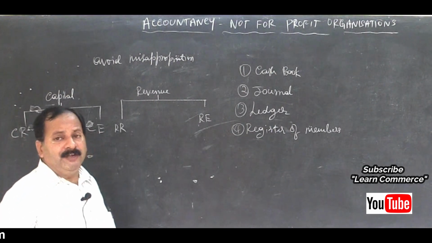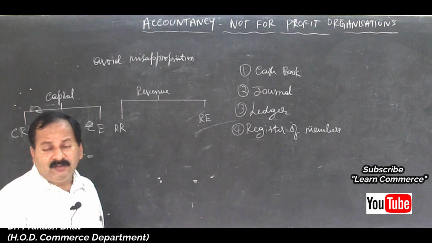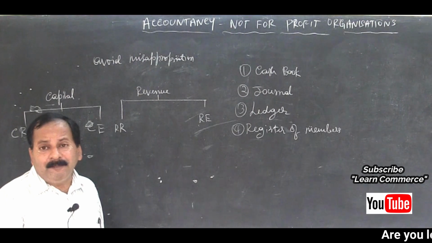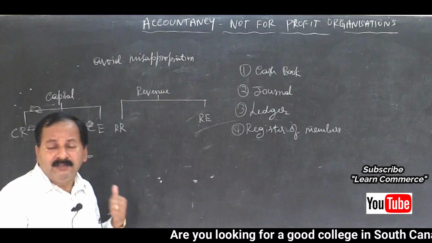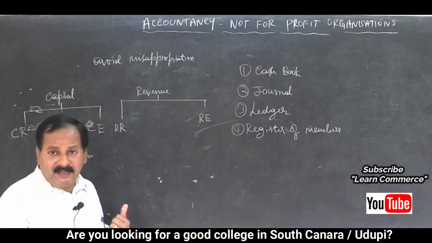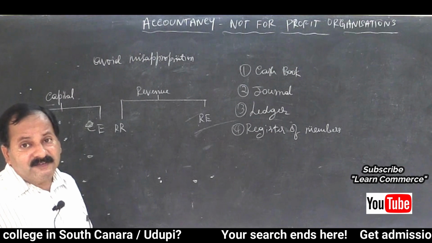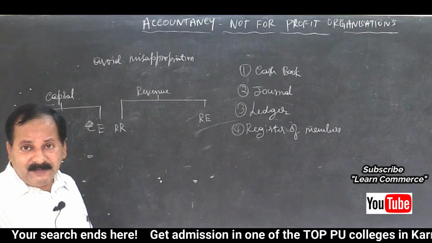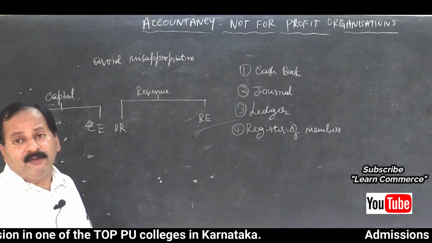Any expenditure incurred, the benefit of which derives to the organization for a shorter period of time, maybe less than 1 year, maybe 1 month or 6 months, 3 months, and again we have to spend for the same expenditure, or those expenses will repeatedly occur to the not-for-profit organization.